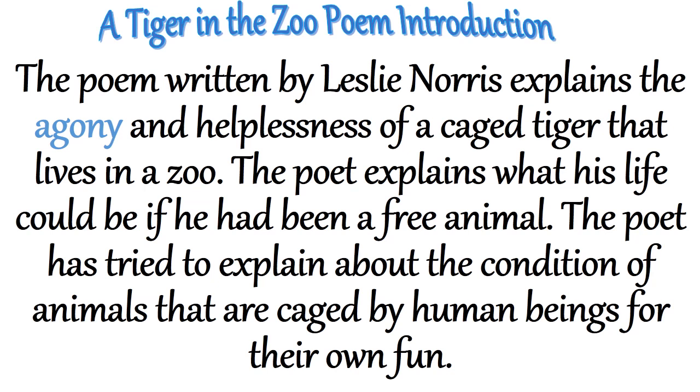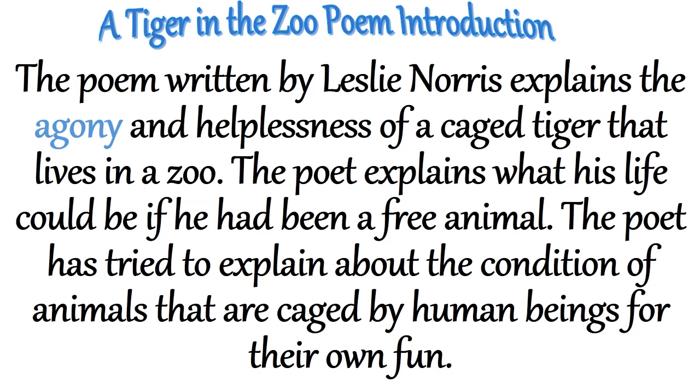The poet has tried to explain the condition of animals that are caged by human beings for their own fun. So this poem moves from the zoo to the jungle and back again to the zoo, while the tiger displays quiet rage in the concrete cells of the zoo. So this was the introduction of the poem A Tiger in the Zoo.